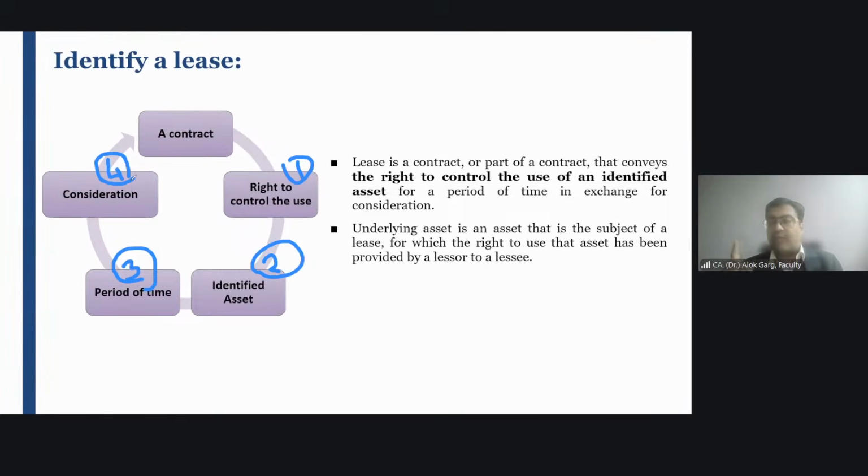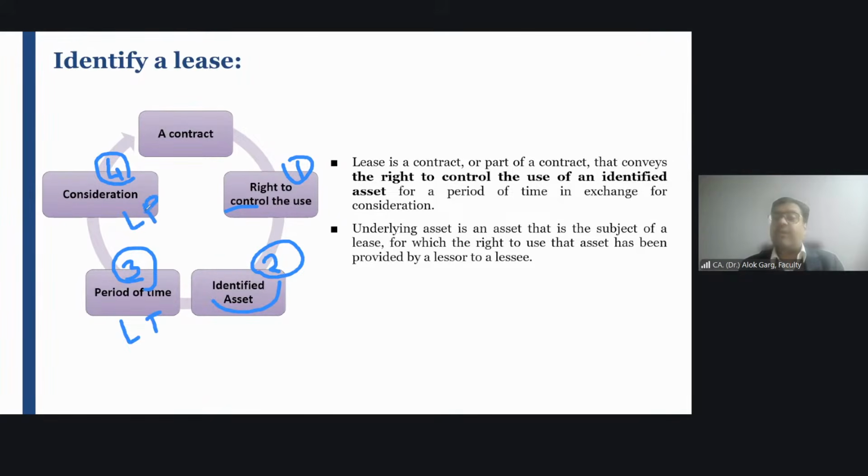Lessee should control the use, right? So lease is a contract where there is a transfer of right to control the use of identified asset, right? For a period of time in exchange for a consideration. For a period of time means lease term, LT, lease period, right? Consideration means lease payments, right?